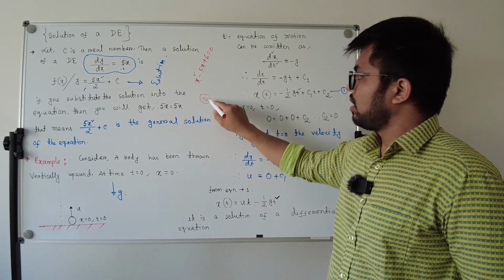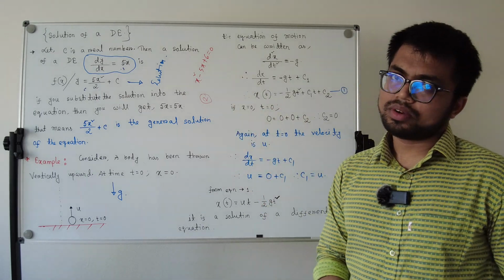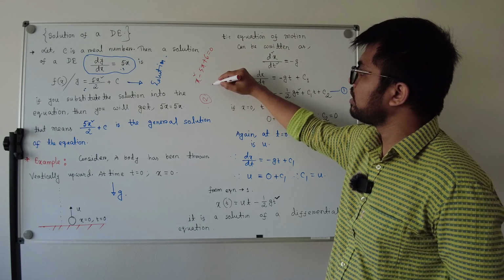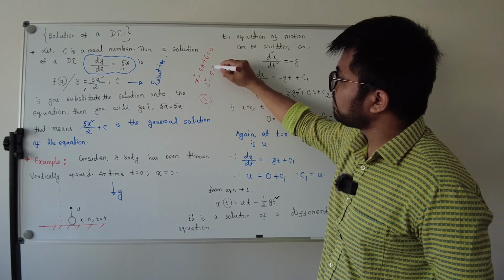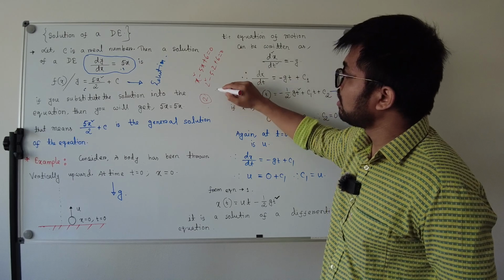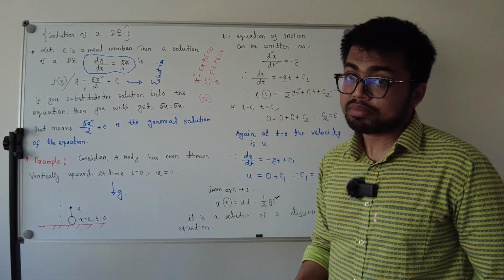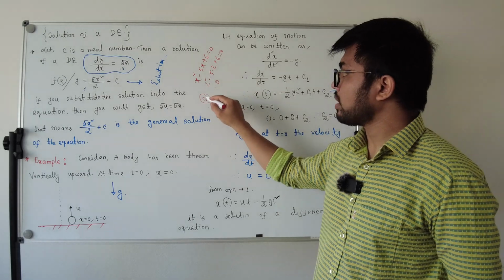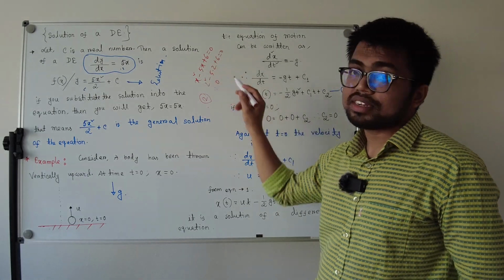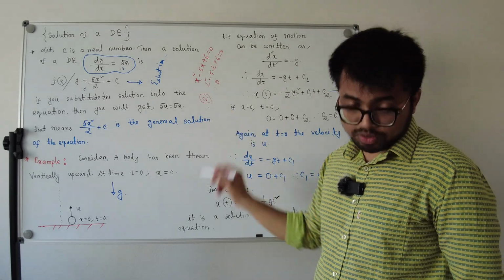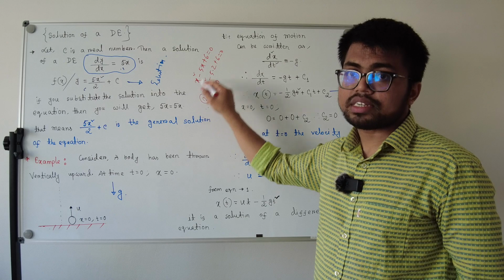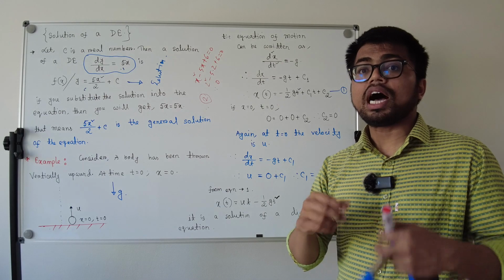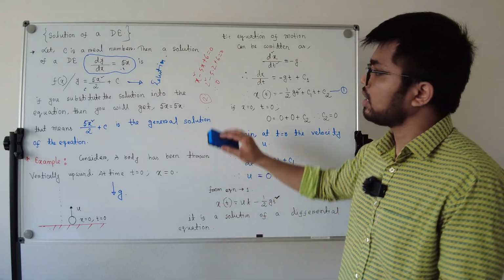So how can you justify it? If you put the value here, 2 square minus 5 into 2 plus 6 is equal to 0. It's 10 minus 10, 0. That means the equation is satisfied with x equal to 2, so we can say 2 is the solution of this equation. Just do it first. Then we will see how to find the solution of a differential equation.